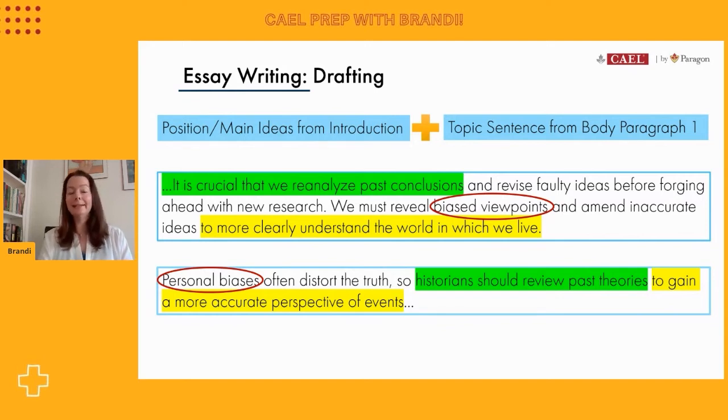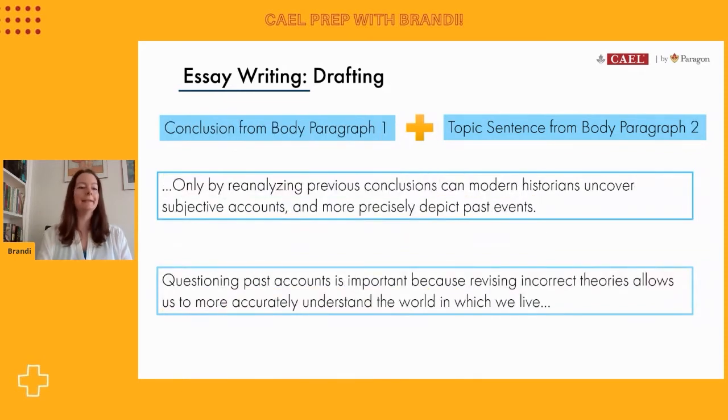So the same idea is there, but the language has been changed just a little bit to show variety. So I think I'm off to a good start. I think our introductory paragraph and the beginning of this next paragraph flow quite well together. Let's continue this process. Let's look now at the very concluding sentence of that first body paragraph. That's what's up top. And then the beginning of that second main idea is at the bottom.